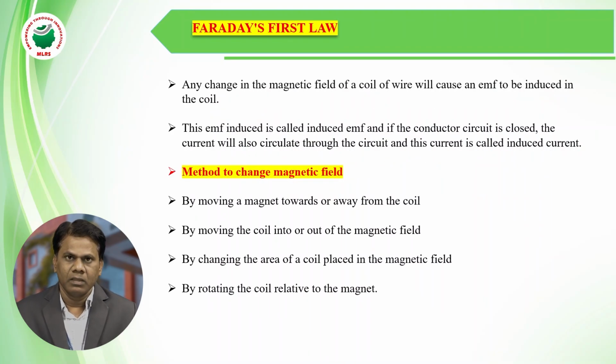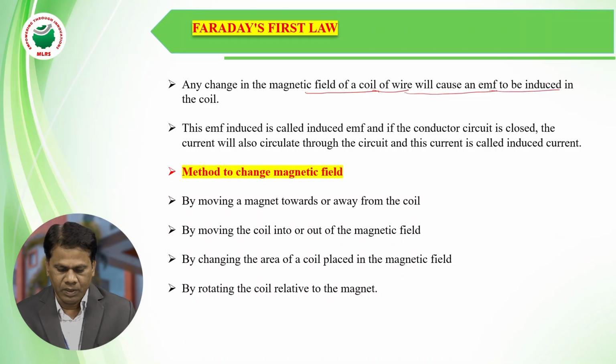Faraday's first law tells about how EMF is induced in a particular conductor or a given coil when the magnetic field linking with the conductor changes. That we call Faraday's first law. Here it is given: a change in the magnetic field of a coil of wire will cause an EMF to be induced in the coil. That is the first law.